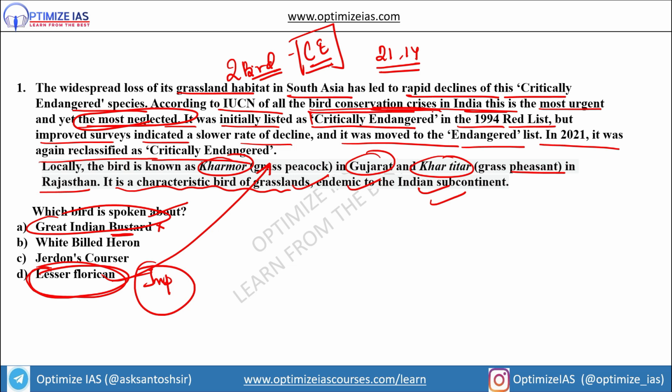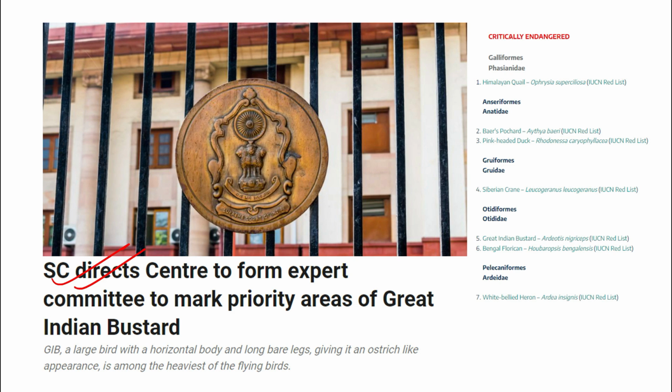Initially, it was listed as critically endangered, later on into endangered list, and again it is critically endangered. So guys, prepare these two topics. Generally everyone will prepare Great Indian Bustard, but very few people will prepare about lesser florican. Very, very important. So answer is option D here. Guys, I'm giving you a list of other critically endangered birds. You can see Himalayan quail, then Bair's pochard, then pink-headed duck, Siberian crane, then Great Indian bustard, Bengal pelican, and white-billed heron.